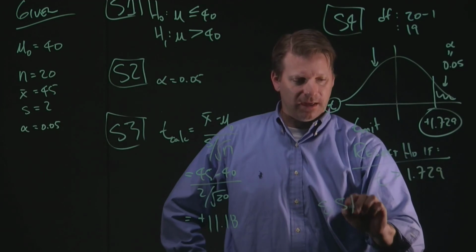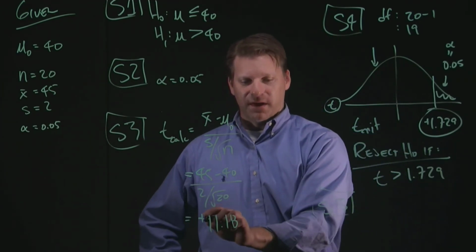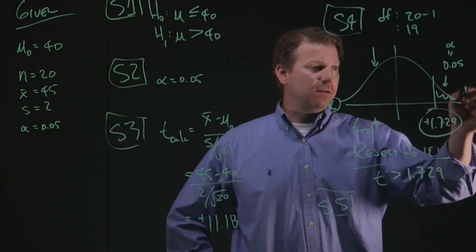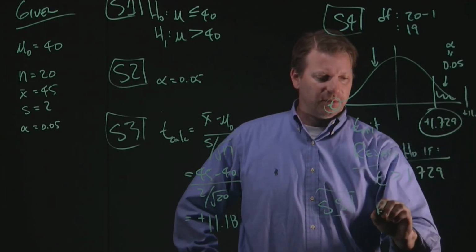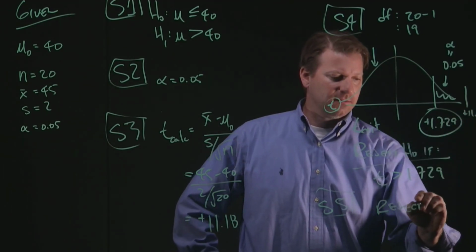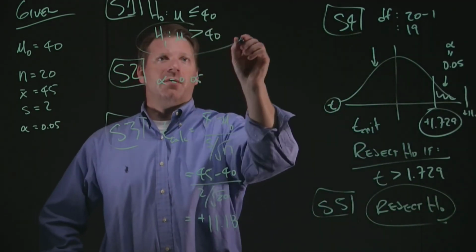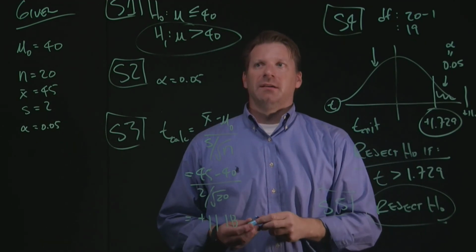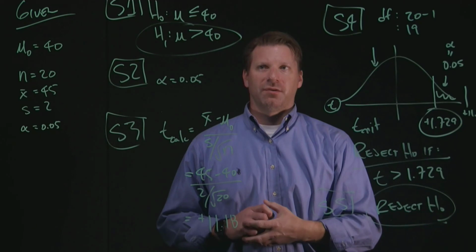When we go down to making a decision, we're asking, where does this calculated value exist in the decision rule that I put together? It's way out here at positive 11.18. We very solidly would say we are going to reject H sub 0. We reject H sub 0, and now we're left with the alternative. Statistically speaking, it is very clear that the change in the grip is increasing Marco's throwing distance.